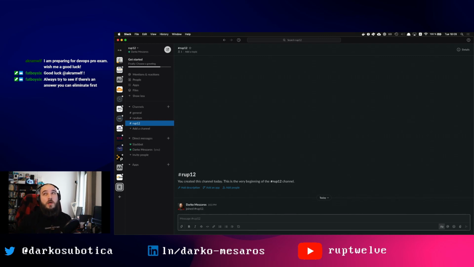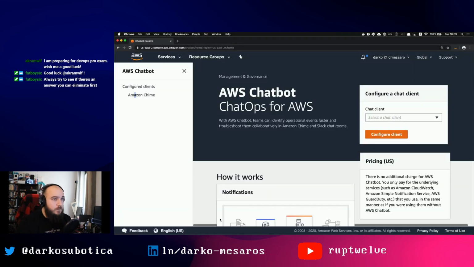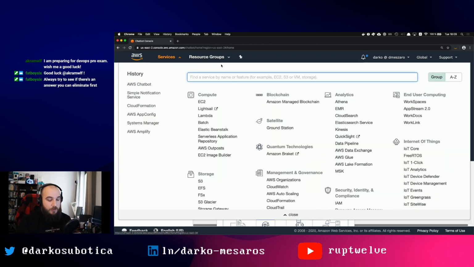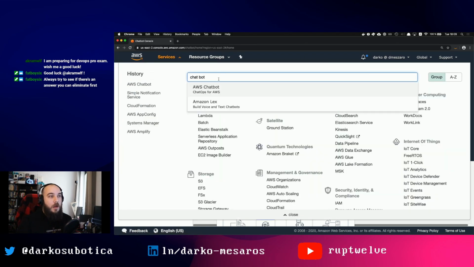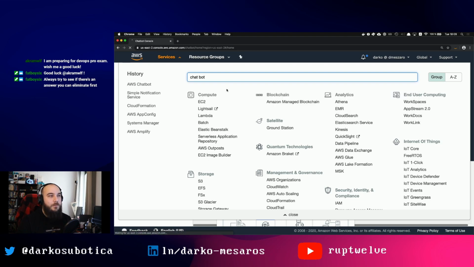You can also invoke a Lambda function as well, I believe. But let's start with this. Let's integrate this thing with Slack. To get started, you go to your AWS console and just search for Slack chatbot, right? So chatbot. You get both Lex and chatbot here, like that.